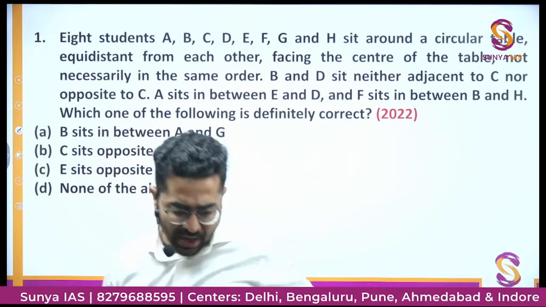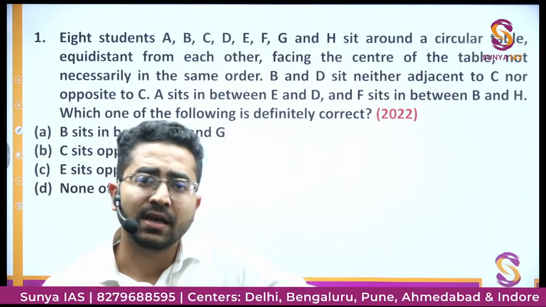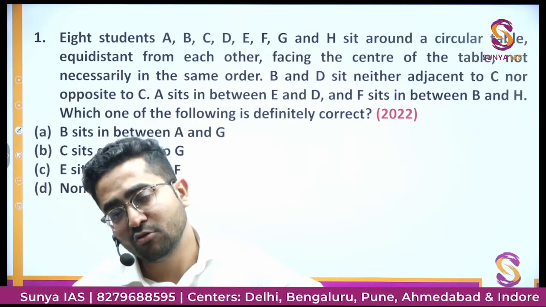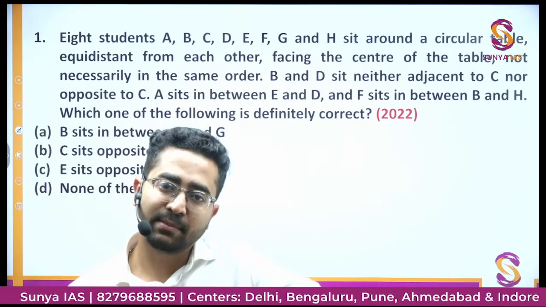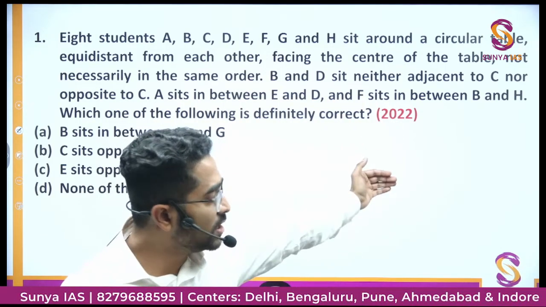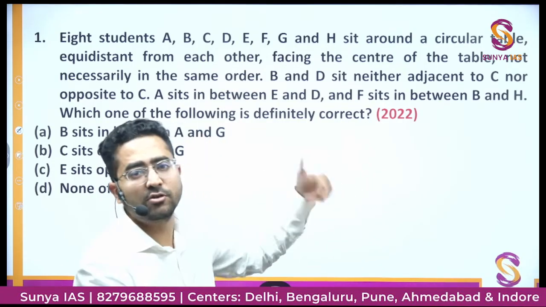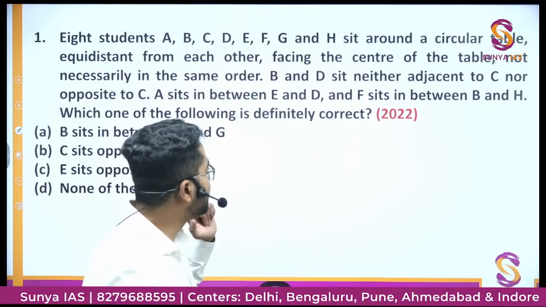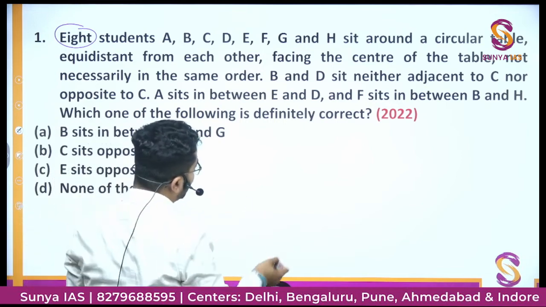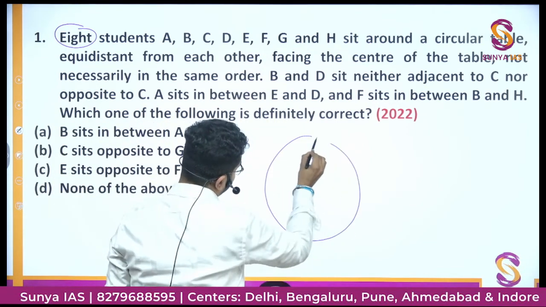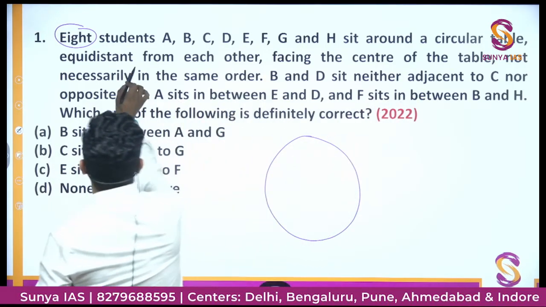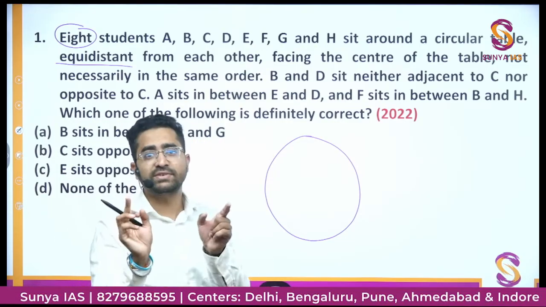So again, I have told you a million number of times in the earlier lectures कि whatever information is given to you, if that information can be used directly in making a diagram or in making a table, use it. If you are not able to use it, then you write it at the corner of your page, and then subsequently you keep on using those information. ठीक है. There are 8 students. Circular table. Circular table कैसी होगी? If this is a circular table, okay, this is a circular table. On a circular table, equidistant, everybody is equidistant, so distance between two people would be same.